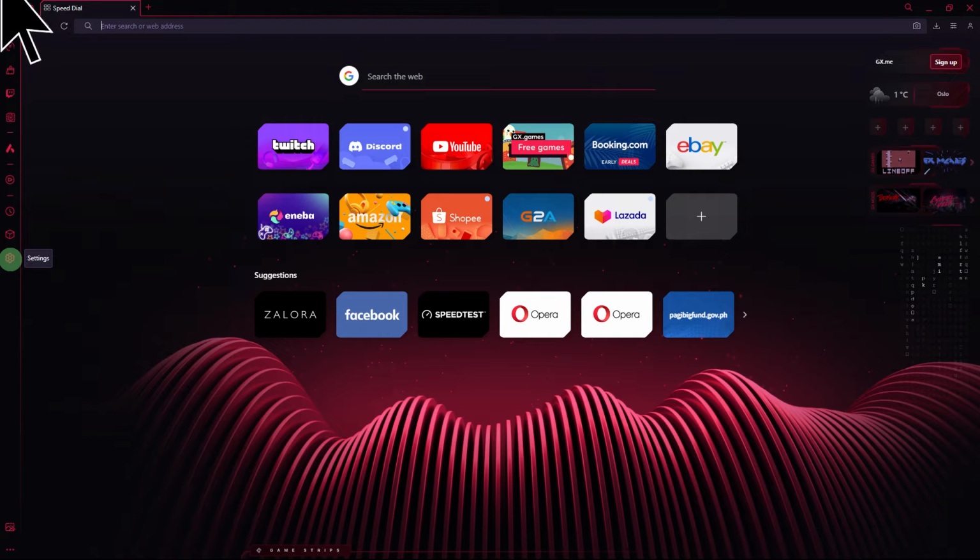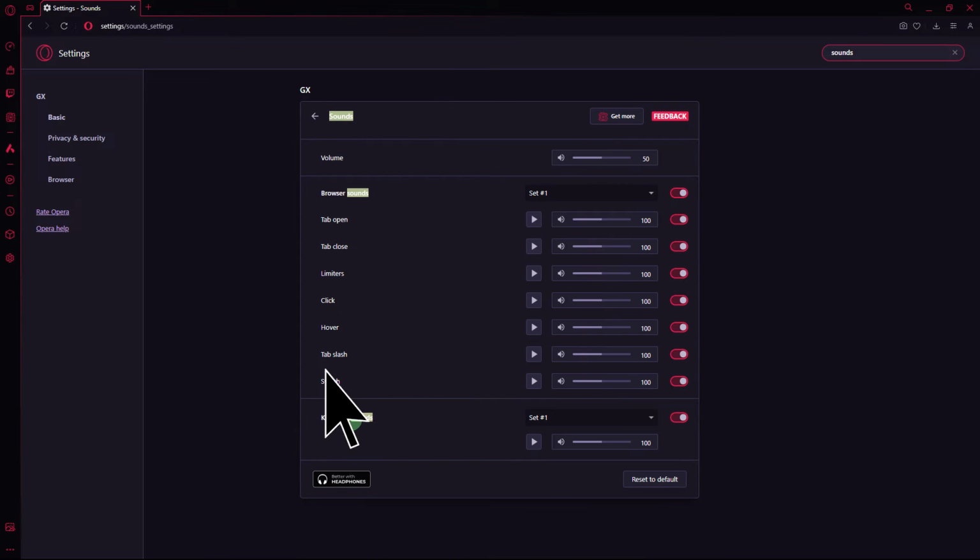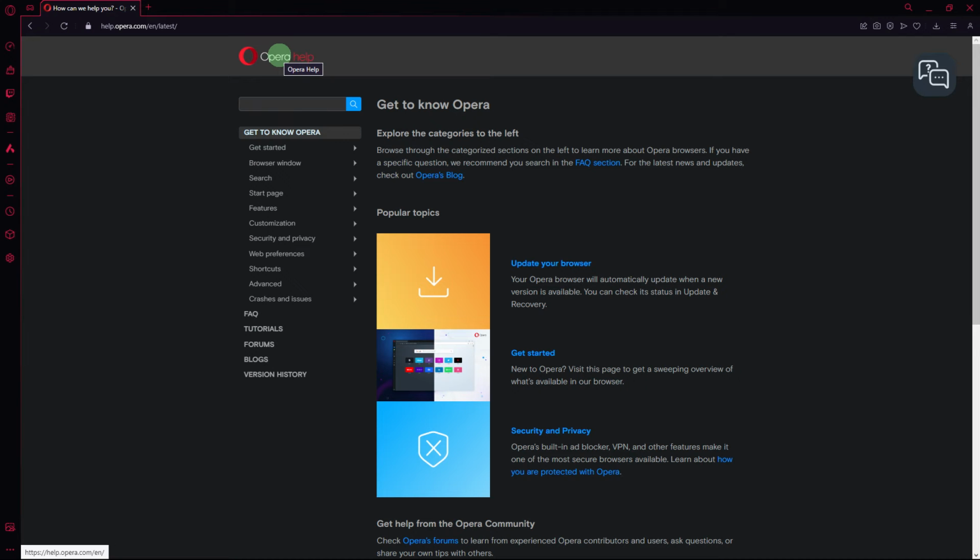Firstly, open Opera GX, then go to Settings, use the search bar and search for sound. Click on sound and make sure the keyboard sounds is enabled. Then close the settings tab. After making changes, restart Opera GX to apply the modifications.